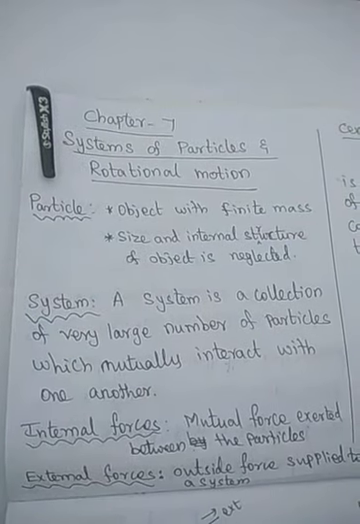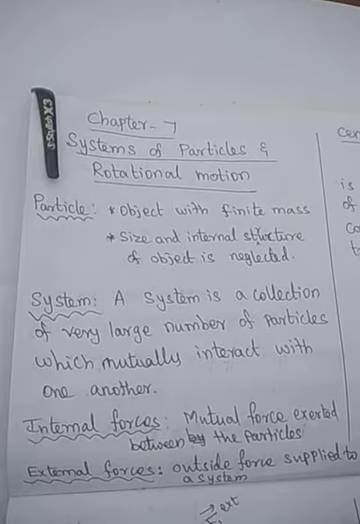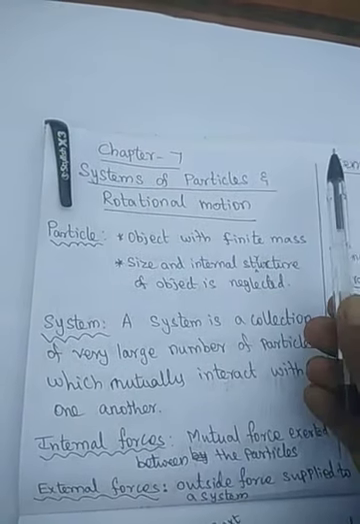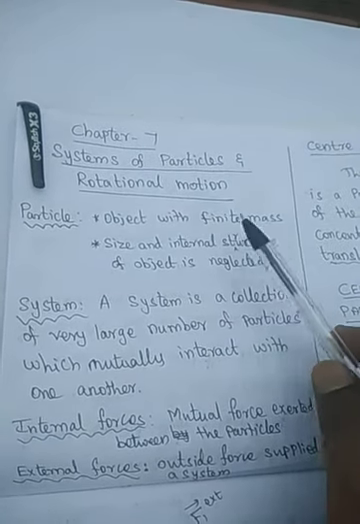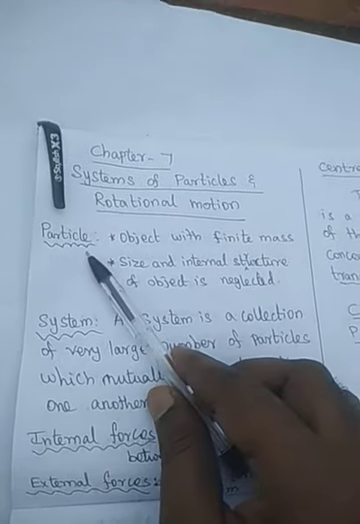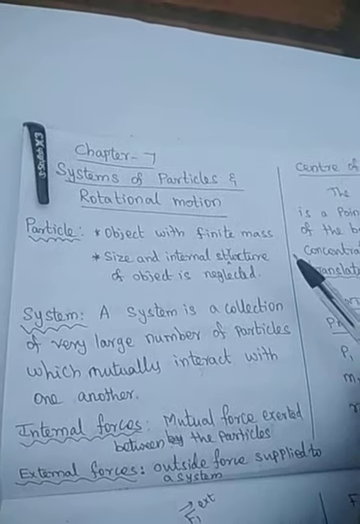Chapter 7: System of Particles and Rotational Motion. So, the title itself, we have the system of particles. What is a particle? Any object which has a finite mass. Finite mass means measurable mass, and that is called a particle. Its size and internal structures are neglected.